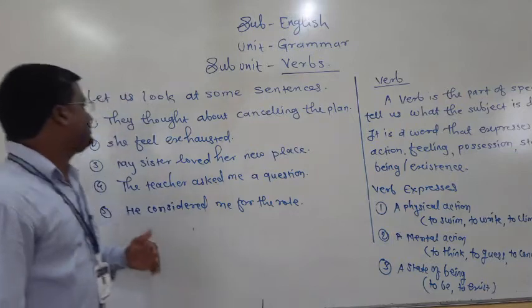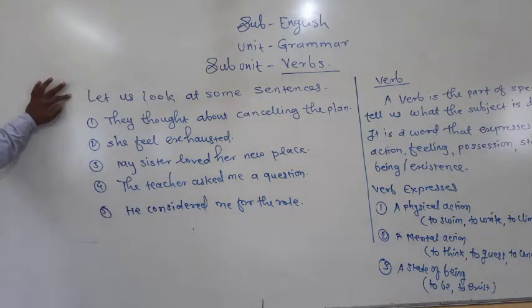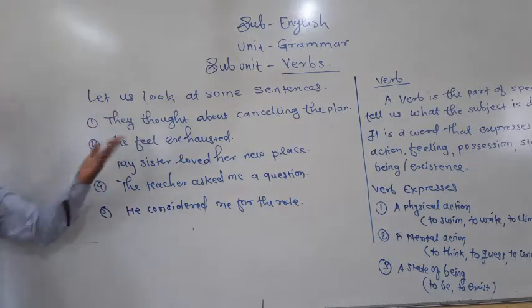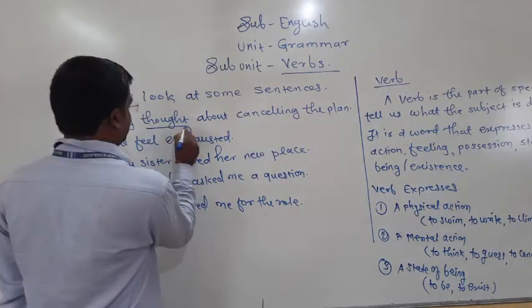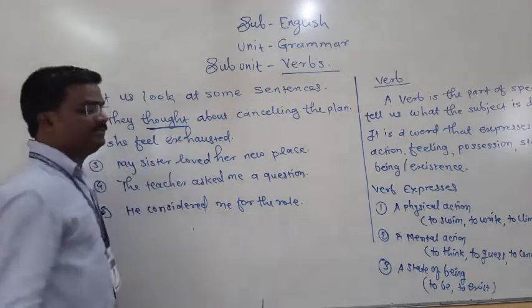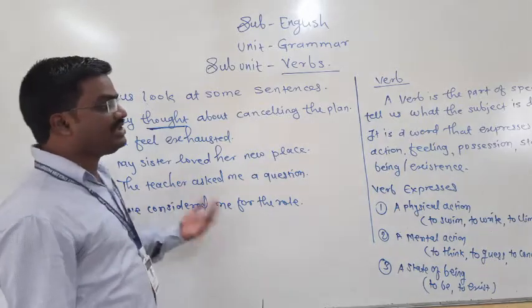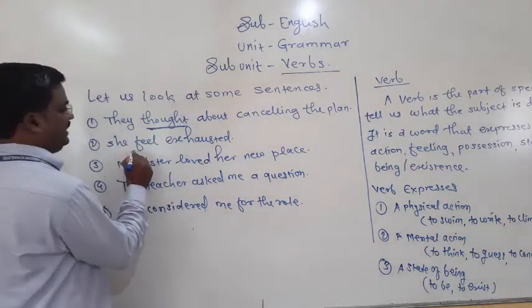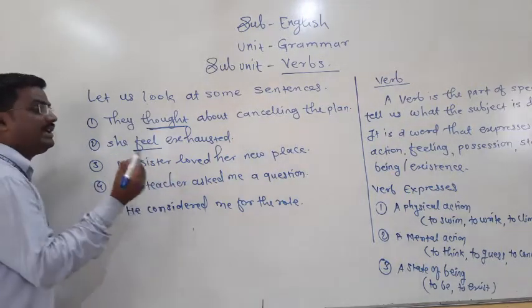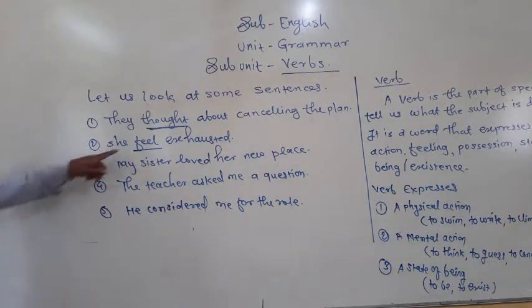Let's take some examples. Let's look at some sentences. By these sentences, I will try to define what is meant by this. They thought about the plan. Here, the word thought is a verb. Okay, it is an action. Then here, we feel. She feels exhausted. Here, the feeling is a verb.